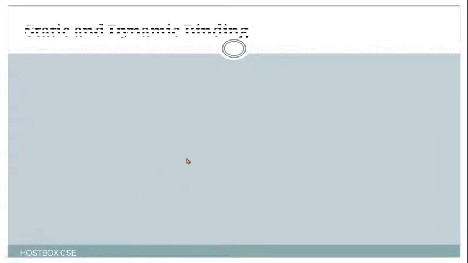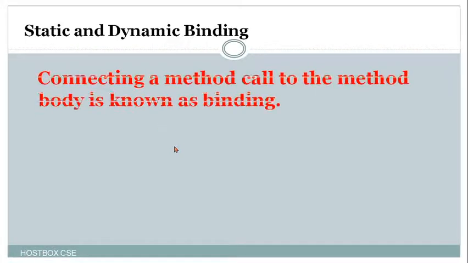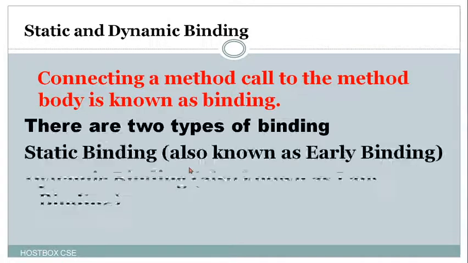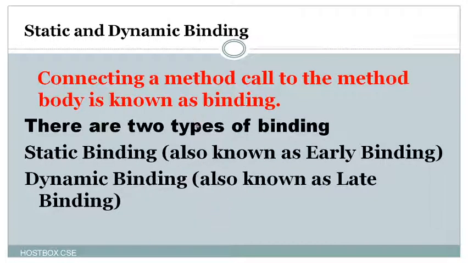First, let's understand what binding is. Binding is nothing but connecting a method call to the method body. I am again repeating, connecting a method call to the method body is called binding. There are two types of binding. One is called static binding, or early binding, and another one is called dynamic binding.